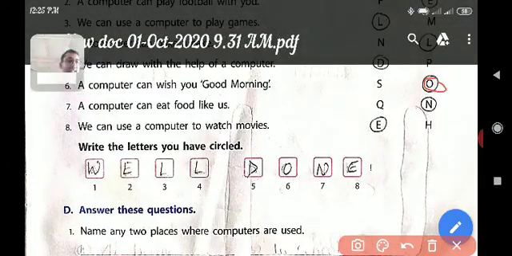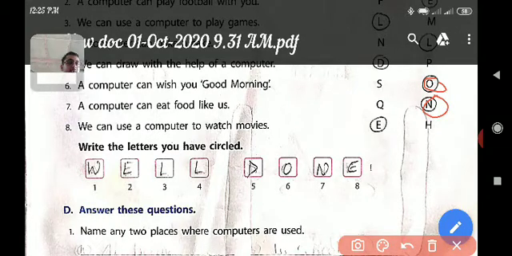That means in the dislike column. It is incorrect. That's why we circle this O in the dislike column. Now question number 7: a computer can eat food like us. Can it eat? No, it cannot. That's why we will circle this N in the dislike column.